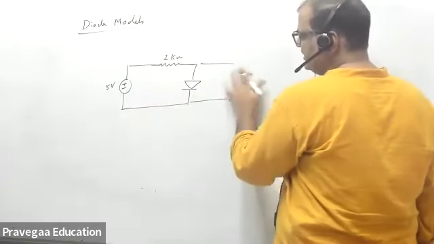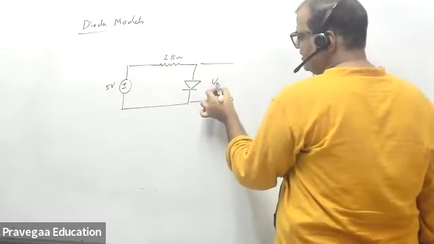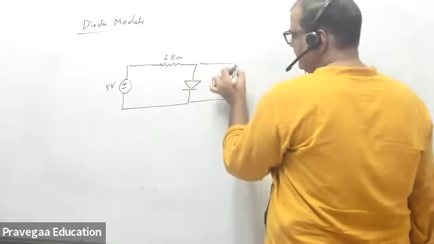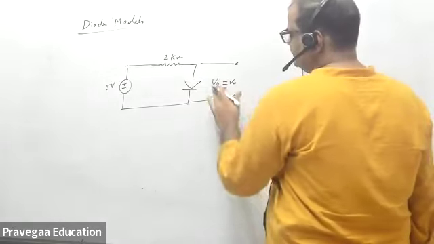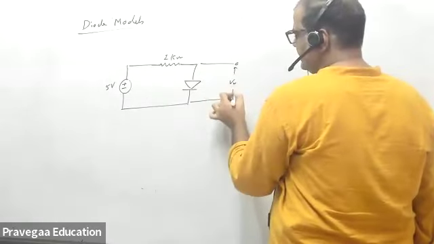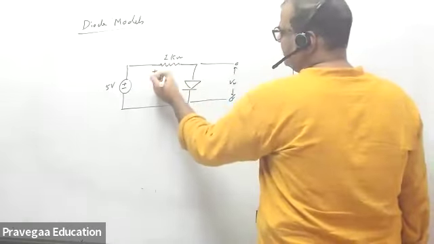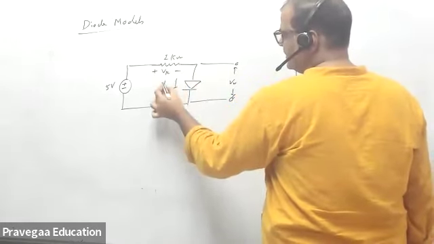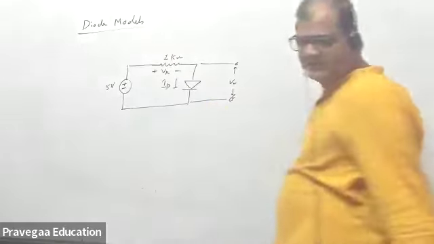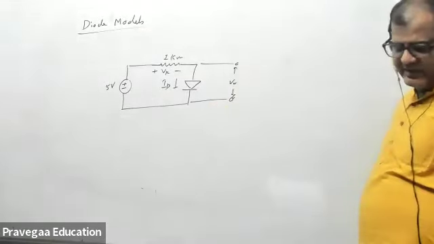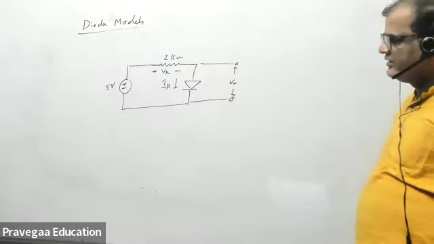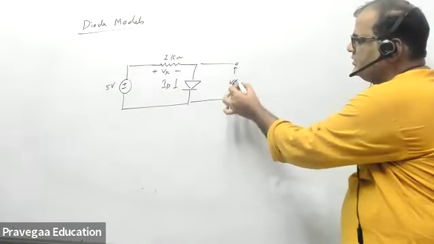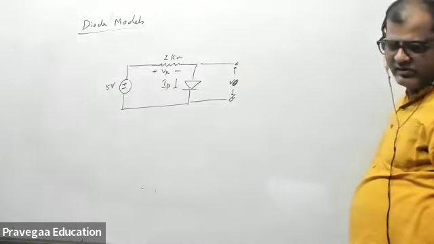V naught will be basically VD only. So say this is VD. I am measuring VD equals V naught here. What is V naught here, what is VR here, and what is ID in the circuit? Tell me very easily. What is the value of VD? What is V naught? What is VR?